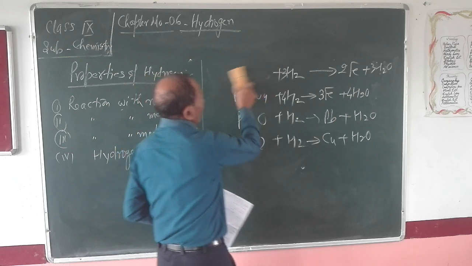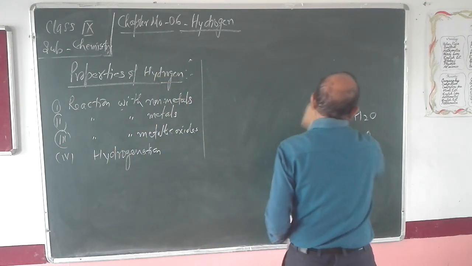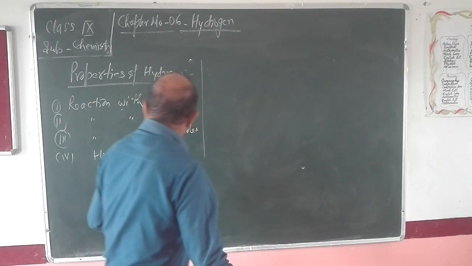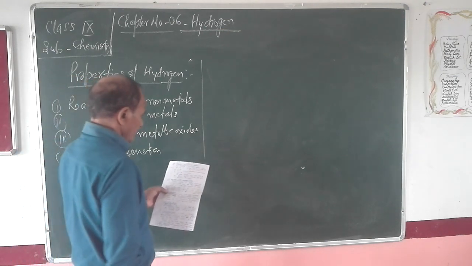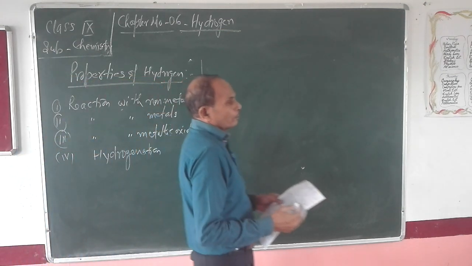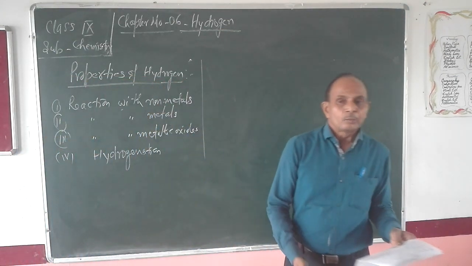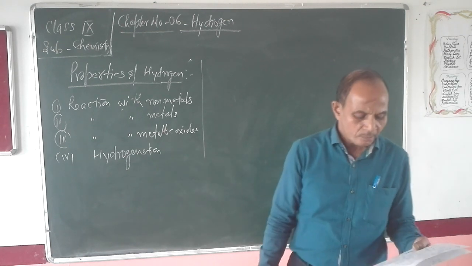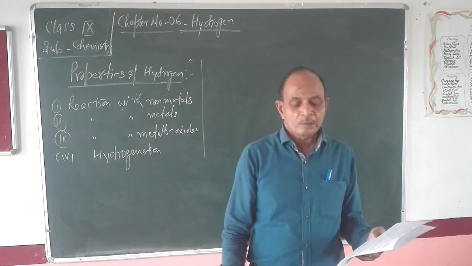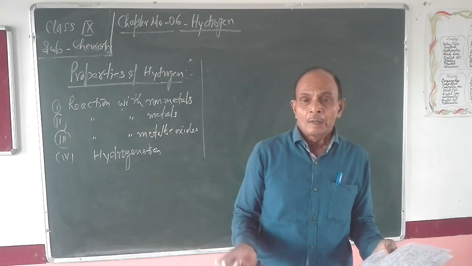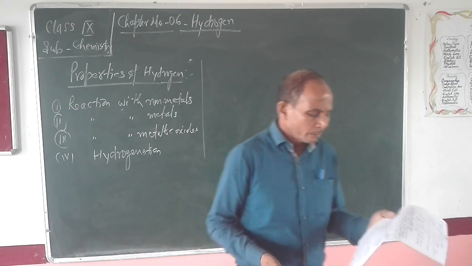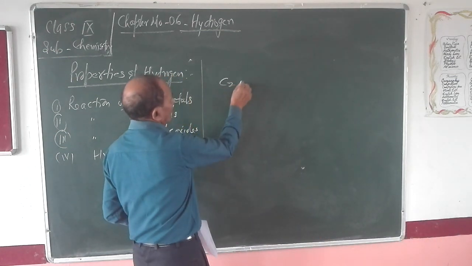Now next is hydrogenation. Hydrogen reacts with organic compounds having double or triple bond.